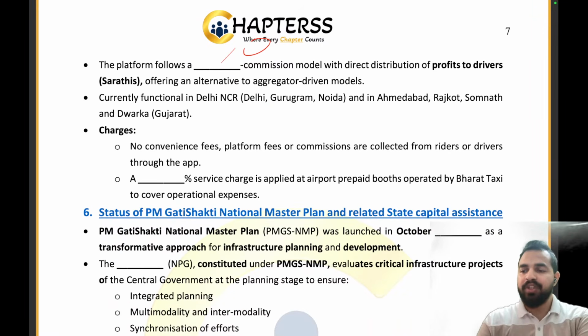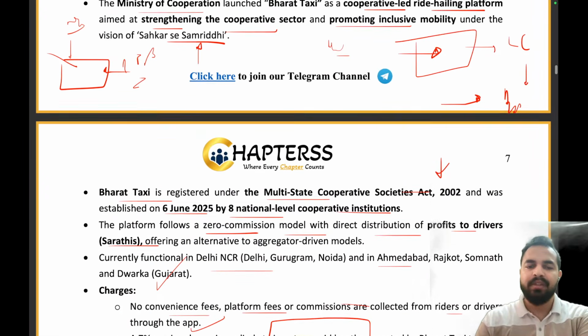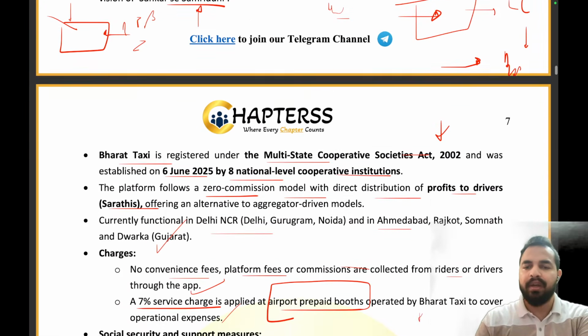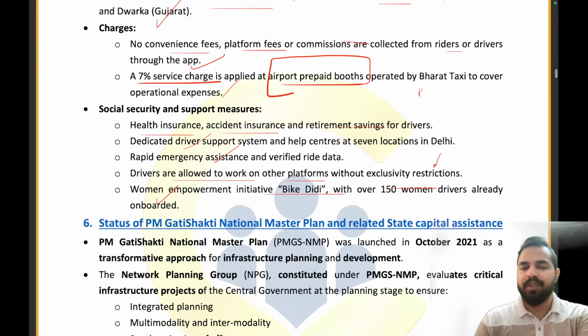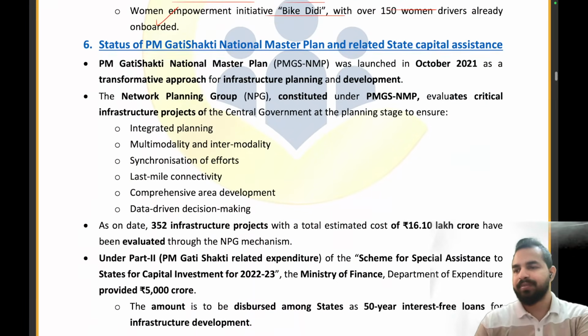Now, what is the one charge that is there? That is the 7% of the service charge which is applied at airport prepaid booths operated by Bharat Taxi to cover operational expenses. So, my dear future officers, I hope that you guys are able to understand, solve, and cover all the important information from examination point of view with this. Clear, everyone?